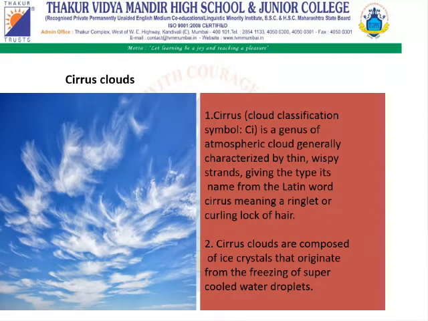Classification symbol, that is CI, is a genus of atmospheric cloud generally characterized by thin, wispy strands, giving the type its name from the Latin word cirrus, meaning a ringlet or curling lock of hair. Genus, that is group or class. Wispy means feathery, thin, or frail. Cirrus clouds are composed of ice crystals that originate from the freezing of supercooling water droplets.